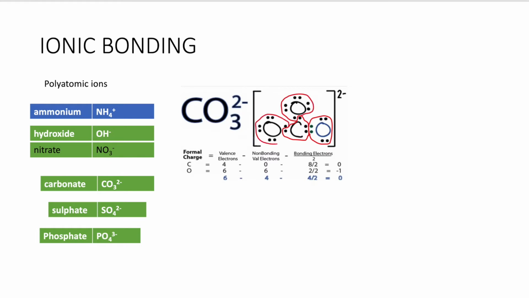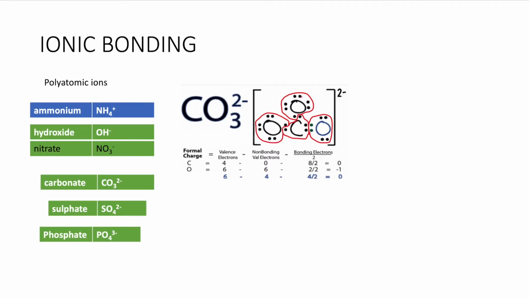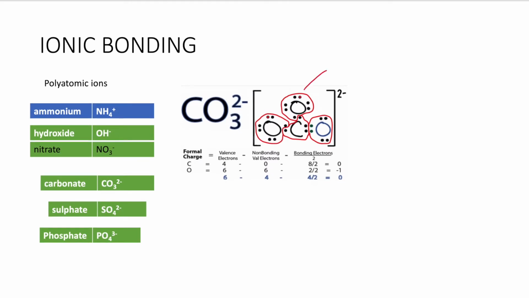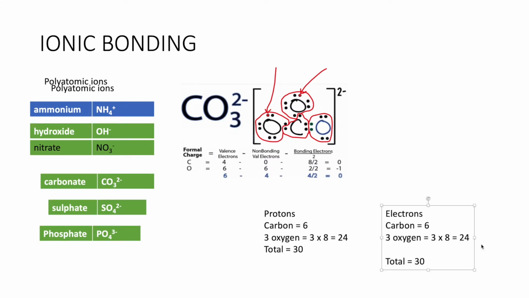Just have to remember they move together as one ion. So for example, a carbonate is made out of CO3, so one carbon atom, 3 oxygen atoms. This is the amount of protons they have, this is the amount of electrons they have, and this is the resultant charge on it, a -2. Just for an appreciation, we really don't have to go and account for them in the individual atoms of a polyatomic ion. And so forming of an ionic bond, you need a cation and an anion.